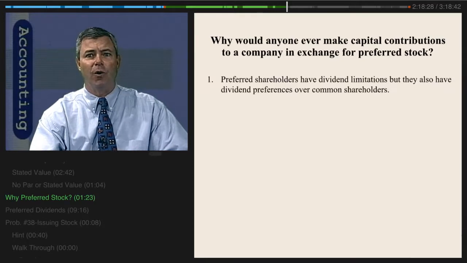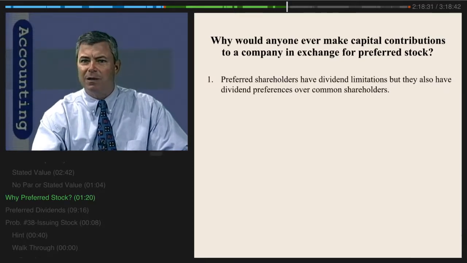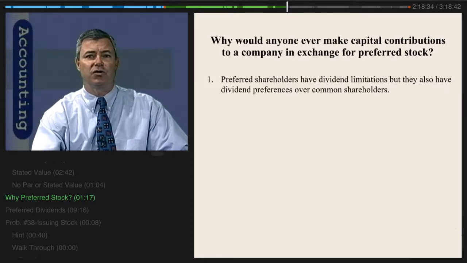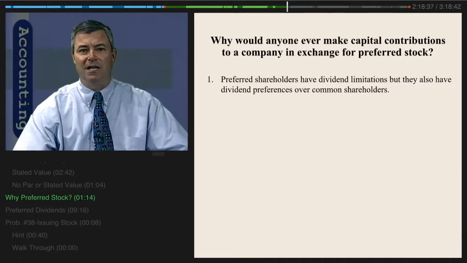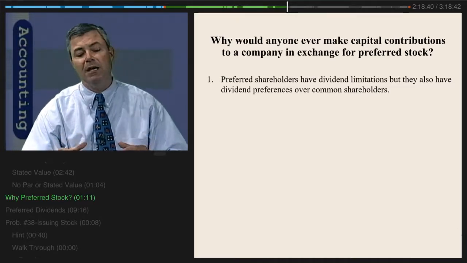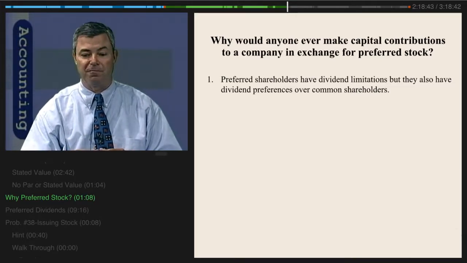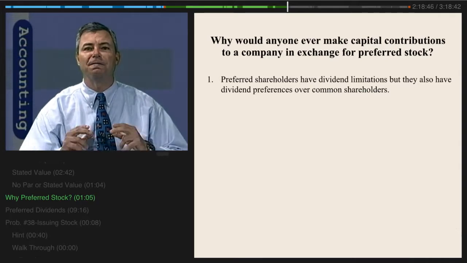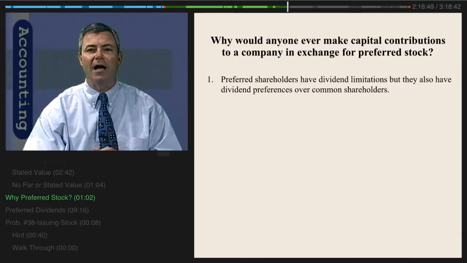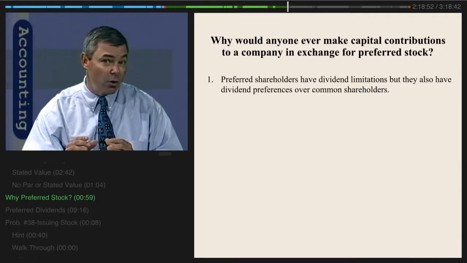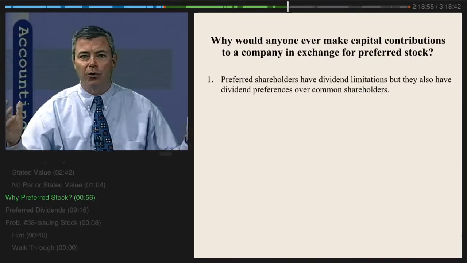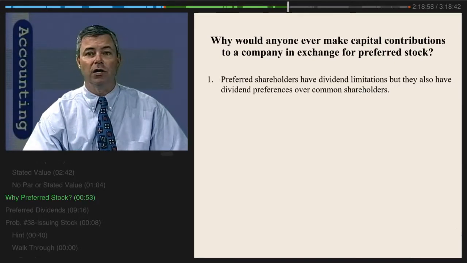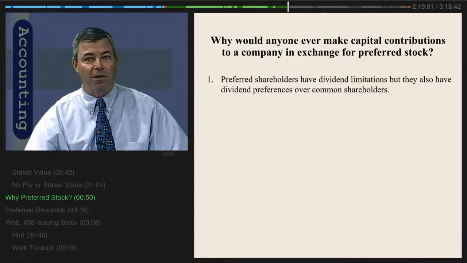Well, preferred shareholders have dividend limitations, but they also have certain dividend rights or preferences. The preference is that even though we may be limited in terms of the amount of the dividends that we have a right to as a preferred shareholder, we get our dividends first. We have a preferential right to our dividends, even though limited, before common shareholders get anything. So that's good.